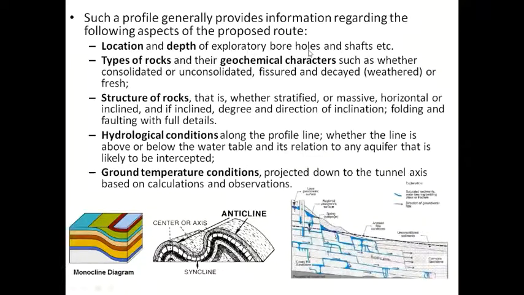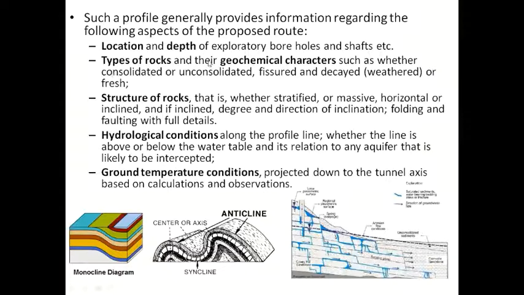Later, after doing all these things, we have to do exploration boreholes, horizontal exploration boreholes, not vertical, to see what type of hard rocks are there for blasting. So we get the data of location and depth of the exploration boreholes and shafts.